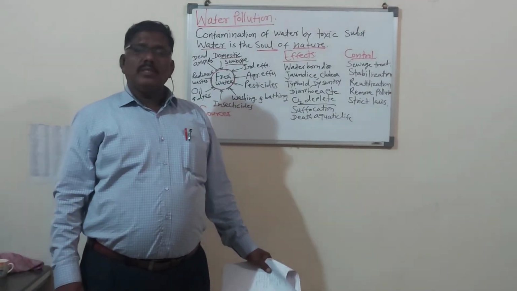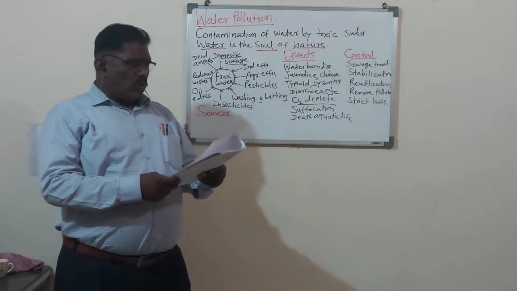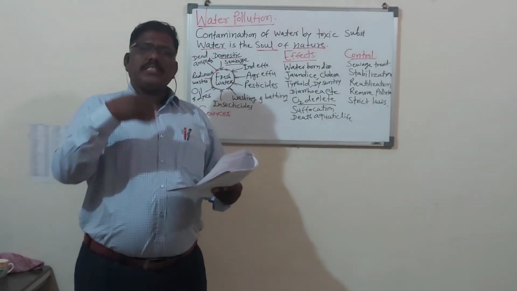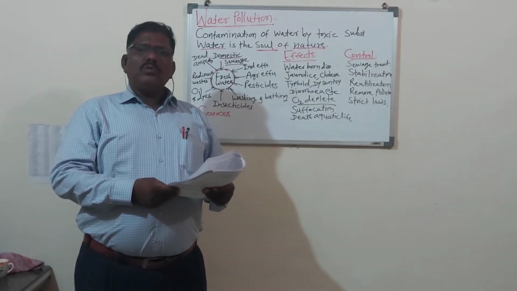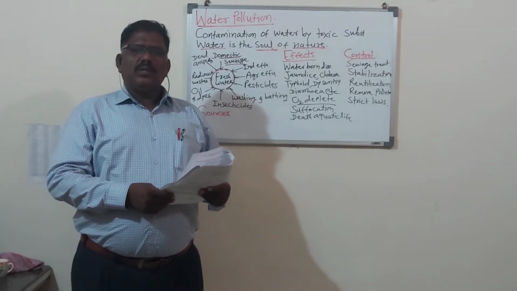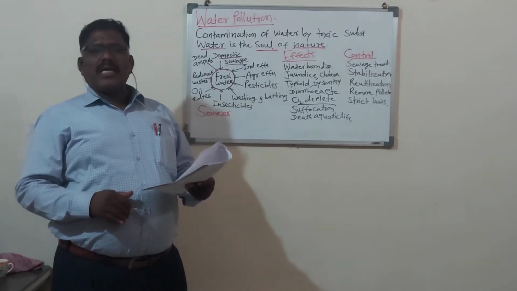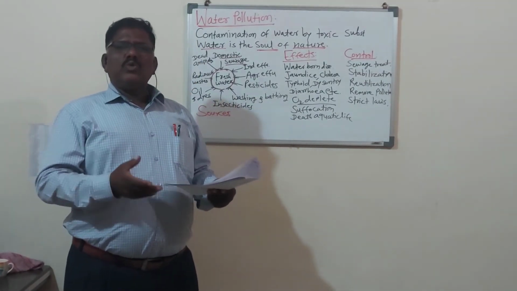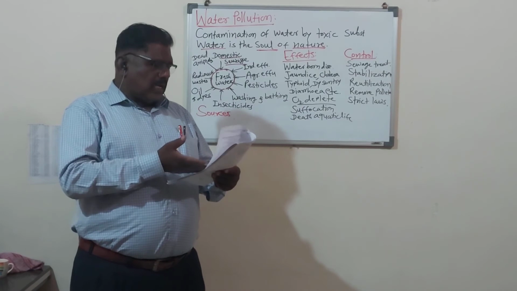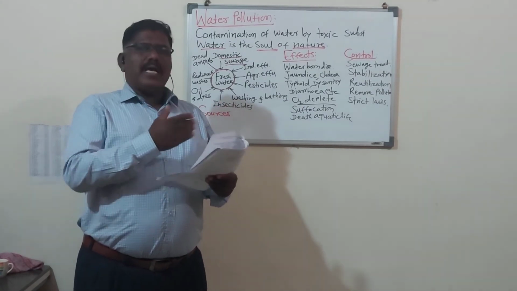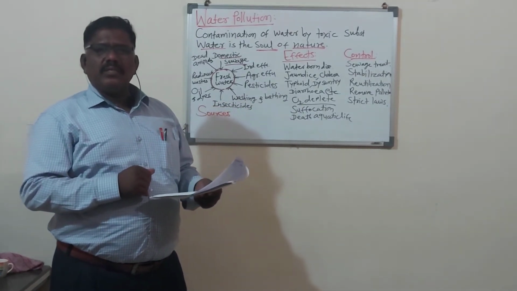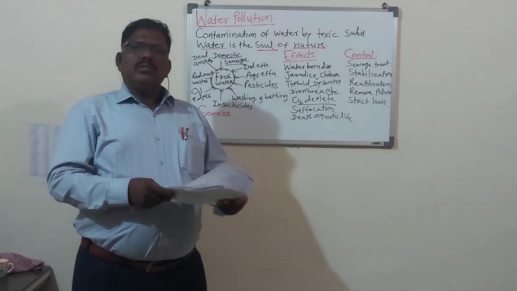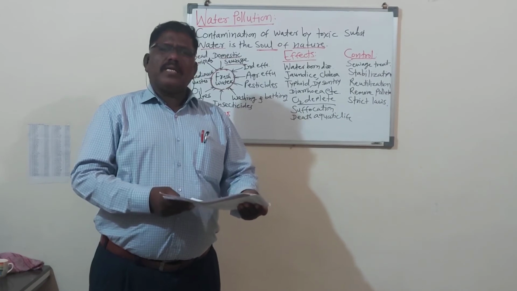Out of those 21 students, only 15 are present on this record, on yesterday's period on air pollution. So only 15 students listened and observed the YouTube lectures. Where are the remaining students? Why are they not serious in the study? Why are they not serious in the YouTube lectures? Where are they?